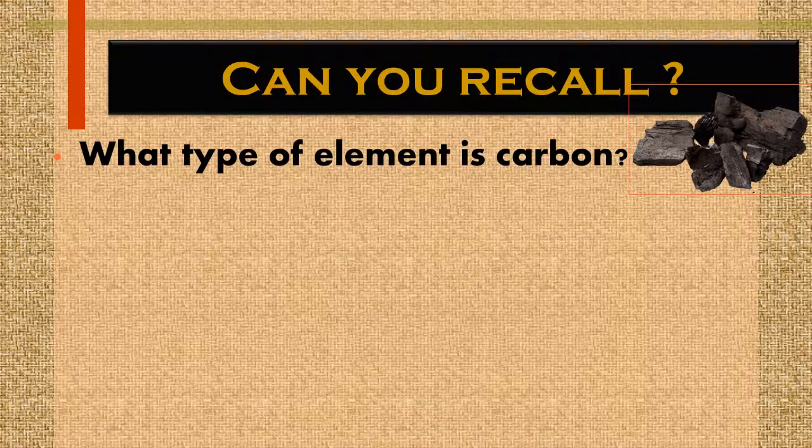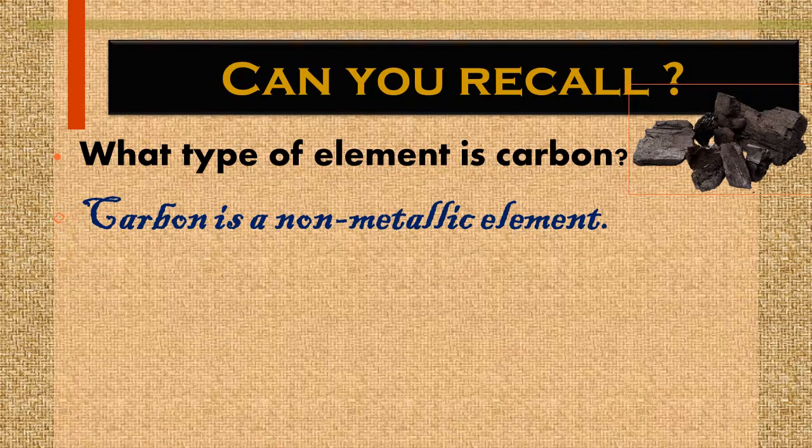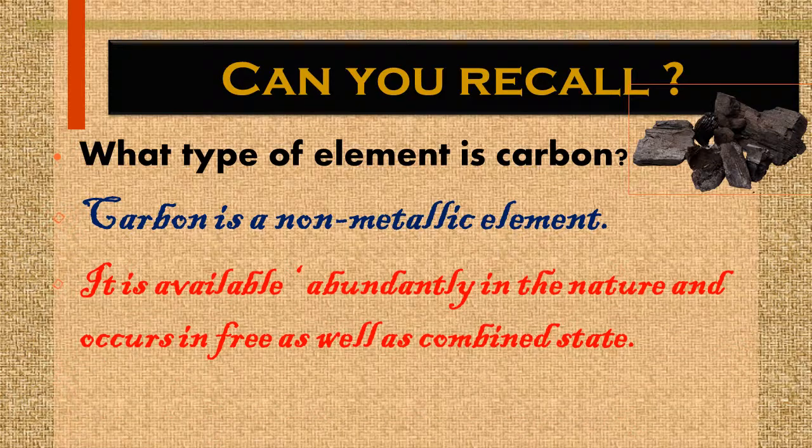Our next question: what type of element is carbon? Carbon is a non-metallic element, and it is available abundantly in nature and occurs in free as well as combined state. You have learned this in a previous standard. You have also learned about its occurrence in nature in the form of some compounds. Like if we burn paper, the blackish substance that remains is carbon.